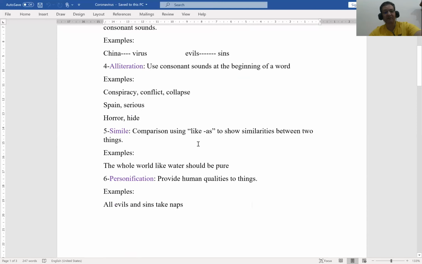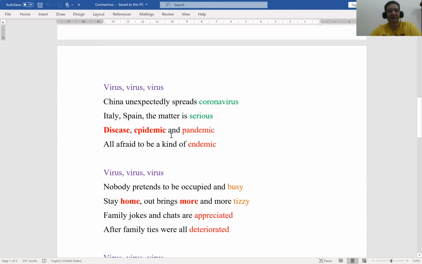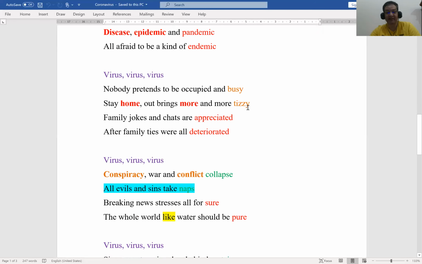Let's go to the poem. Here, in the first stanza, I used virus, serious: the same sound, coming at the end of the lines. This is AA. Pandemic, endemic. This is BB. Busy, tizzy: the same sound at the end of the lines. This is called rhyming.